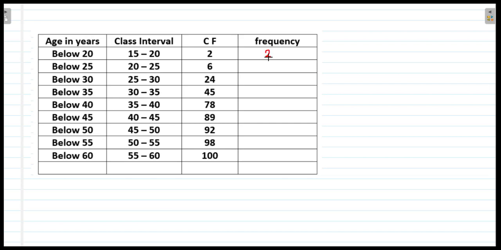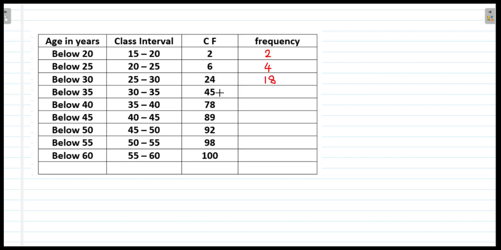Then we take 6 minus 2, that will be 4, because in this 6 these 2 are also included. But now here it is particularly from 20 to 25, in which the 15 to 20 are not included. So from this 6 we are removing 2, and therefore the frequency for this class interval we get as 4. Then next we do 24 minus 6, that is 18.